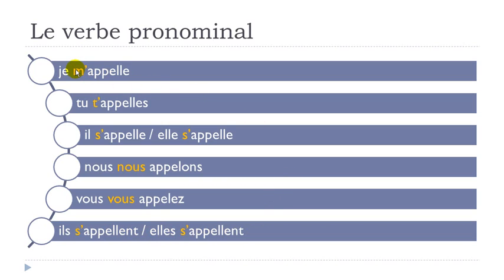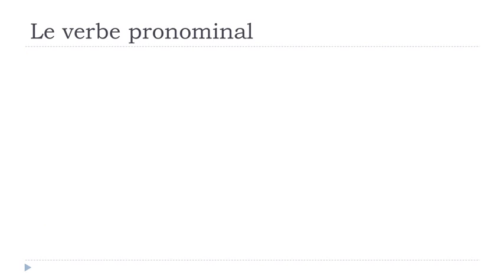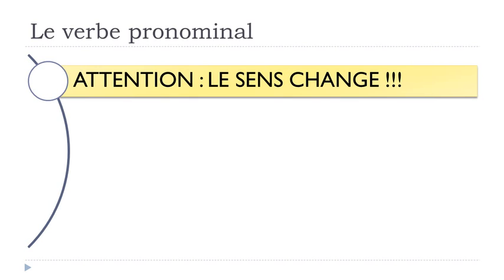Sorry. If you look carefully here as well, you will have to add this m, t, s, okay, and then nous, vous, s, okay. So remember, it's just because the verb is starting with a vowel. It would be the same if the verb would start with the letter h plus a vowel, because we don't pronounce h, so that's the reason why. My God, I'm losing my voice. Let's hope I will finish.